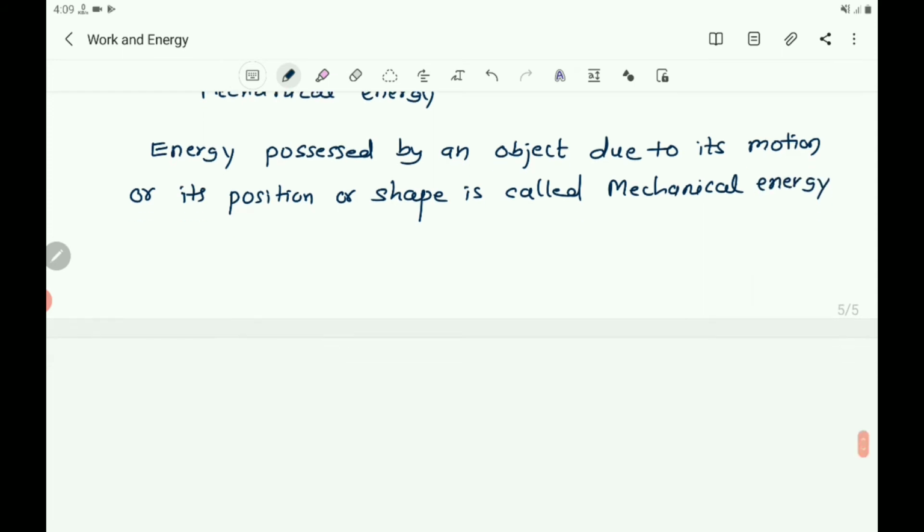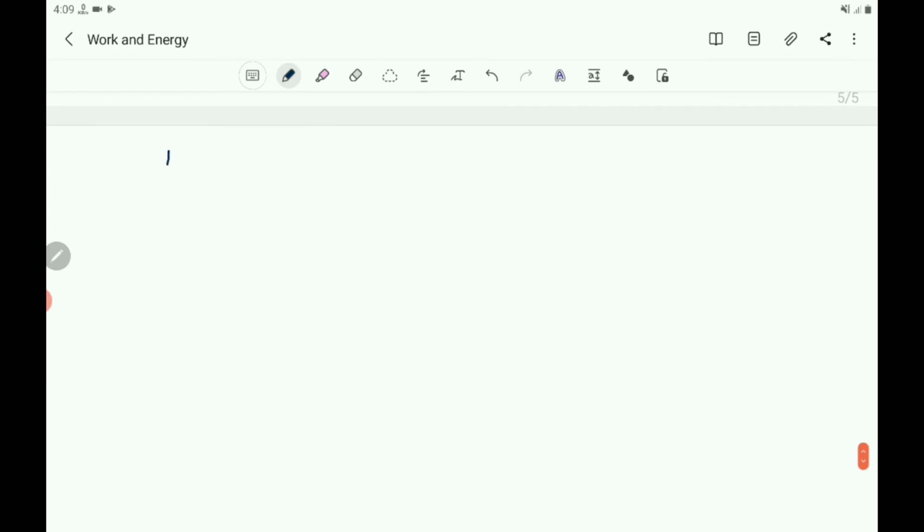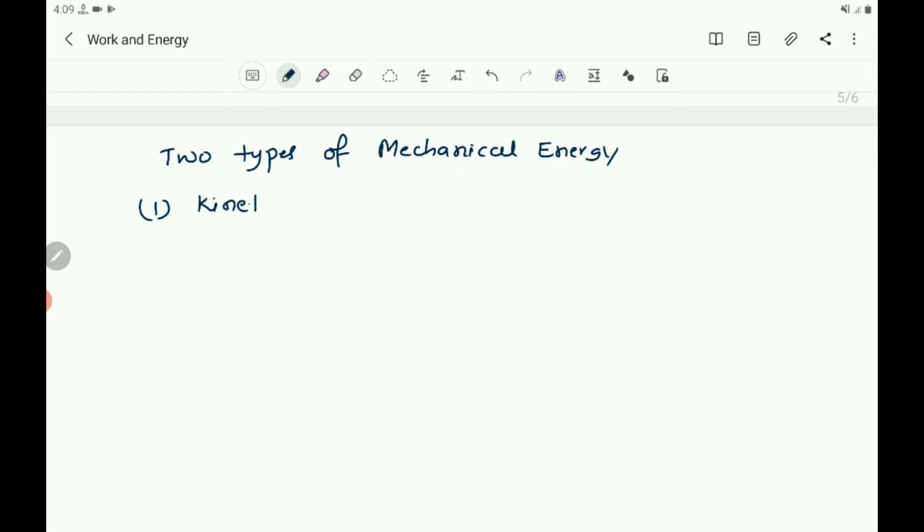Mechanical energy. So, which are the two types of mechanical energy? Two types of mechanical energy. So, you write, one is kinetic energy and the other one is potential energy.